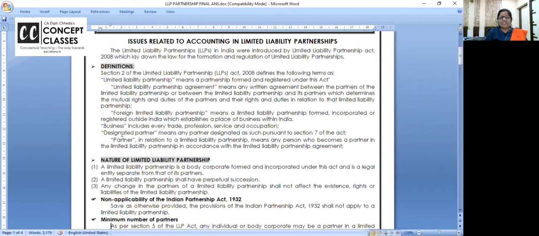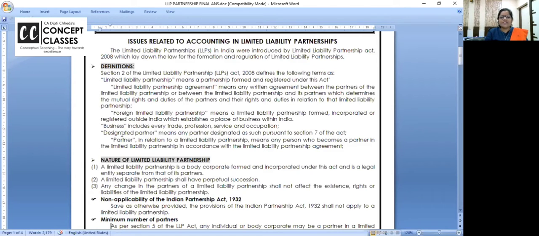These are all definitions. So who is a designated partner? Like in a partnership firm we have a working partner. Designated partners are partners who have been designated out of all the partners. Some of the partners are picked up and decided, and they agree to it that they are ready to become the designated partner. They are ready to take part in the work of the firm actively and sign and all on behalf of the LLP.